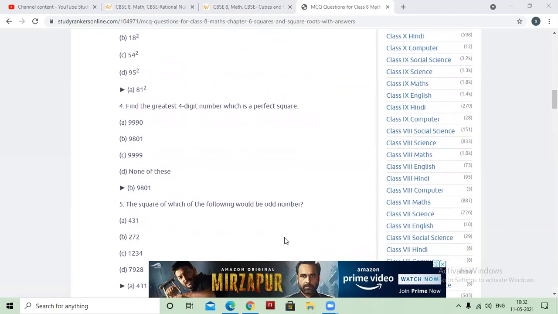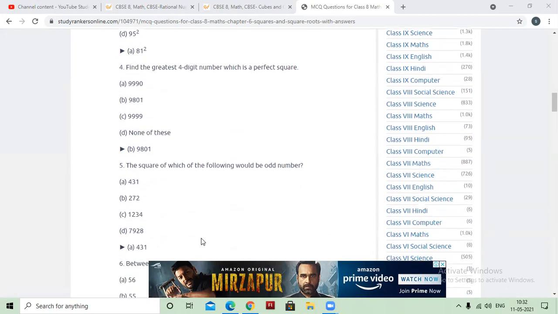So can you tell me the next question? The square of which of the following would be an odd number? You know the property: the square of an odd number is odd, and the square of an even number is even. So out of these, you can check which of the following is odd. The square of that odd number will be odd. So the answer is 431, because the rest of the three numbers are all even.